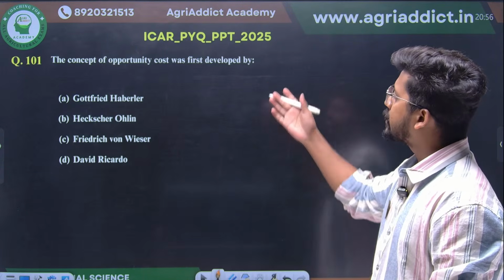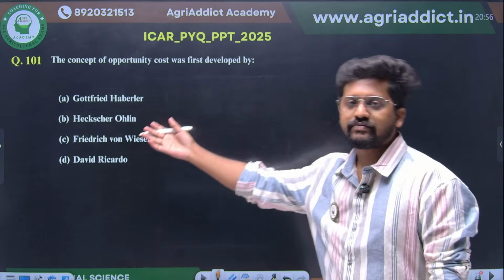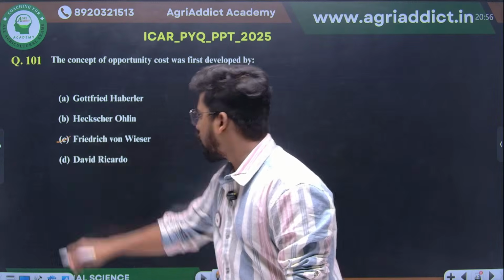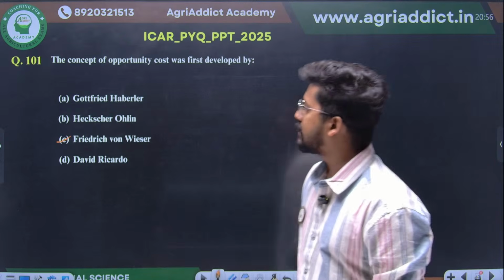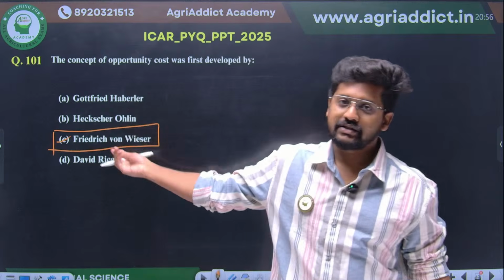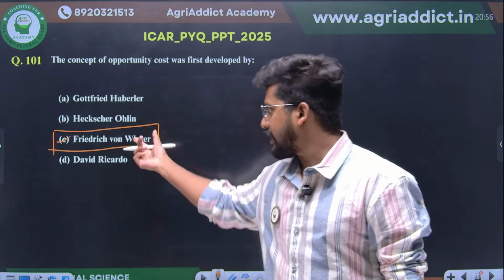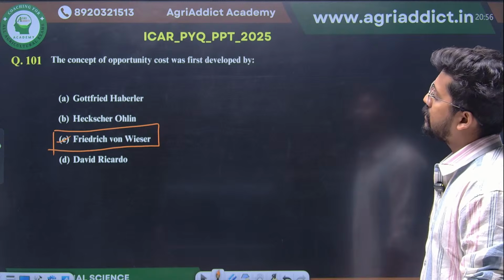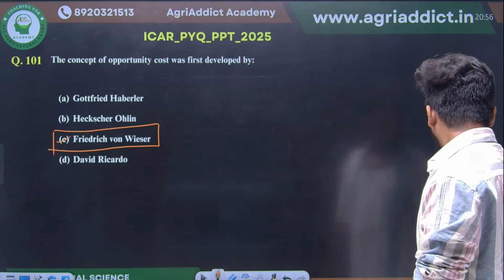The concept of opportunity cost was first developed by? Again, another factual question. It was given by Friedrich von Wieser. This was actually new information for me; I did not know this person. Friedrich von Wieser is the one who developed the concept of opportunity cost.